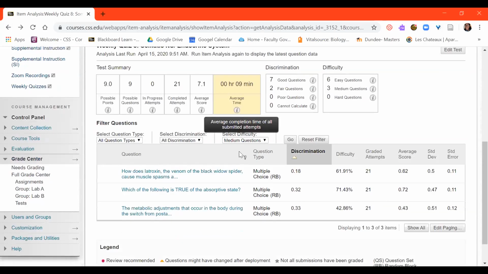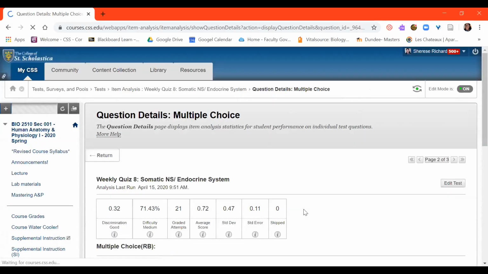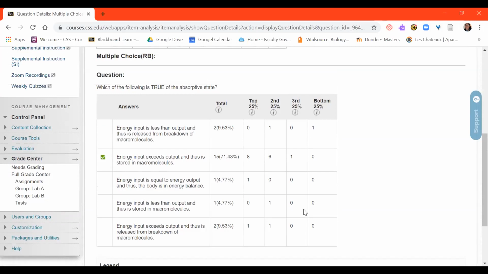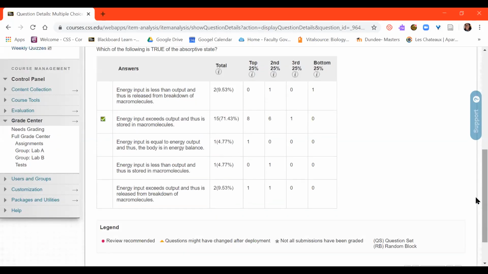Let's go back here. This other question that didn't do too well, which of the following is true of the absorptive state? So the absorptive state, energy input exceeds energy output. That means we're going to be storing up energy in our macromolecules. Think about processes like storing up, not gluconeogenesis. That is going to be the opposite.